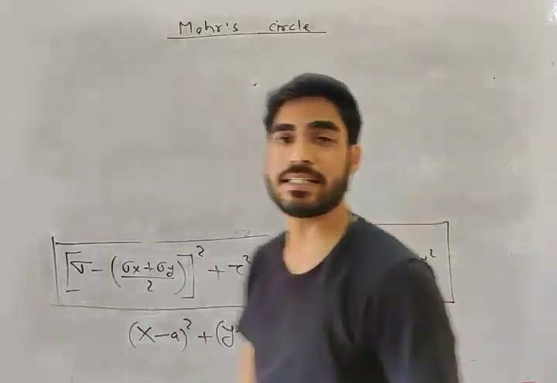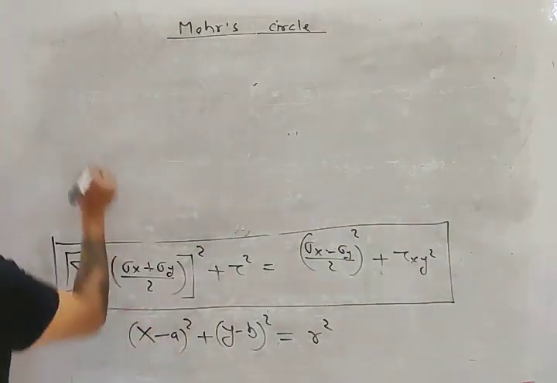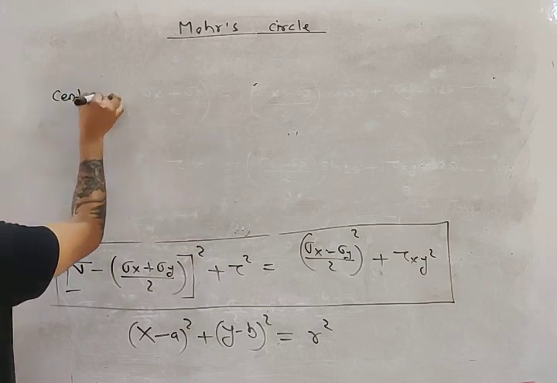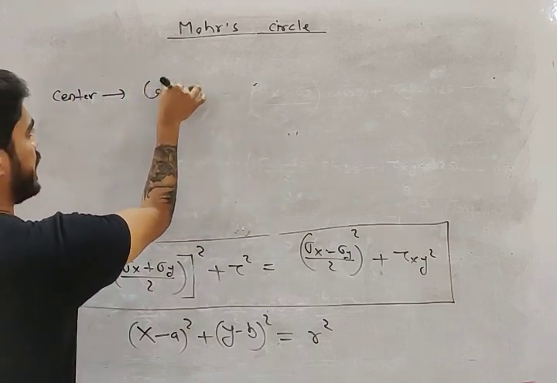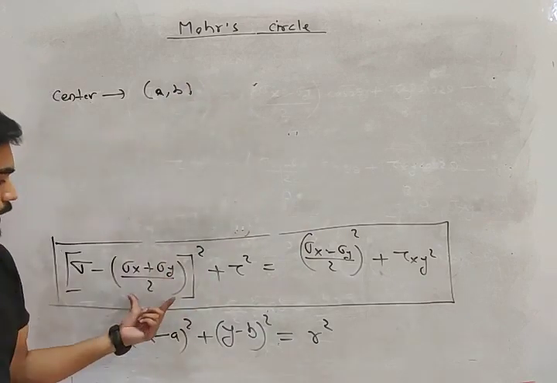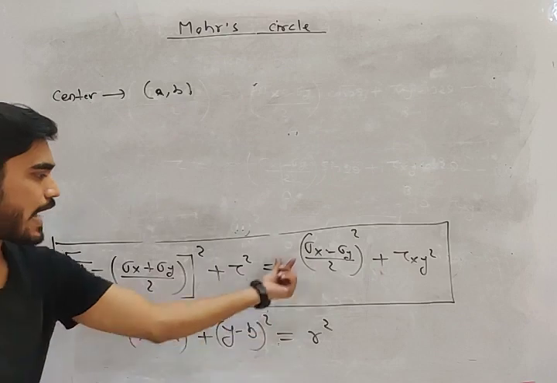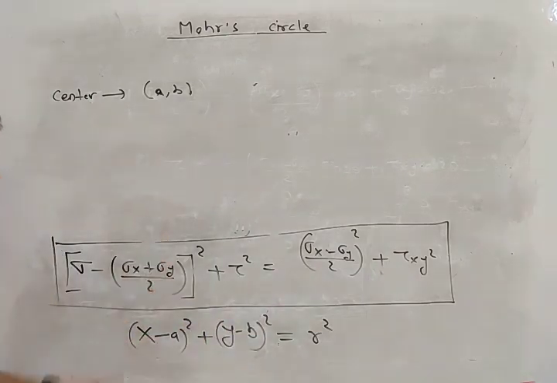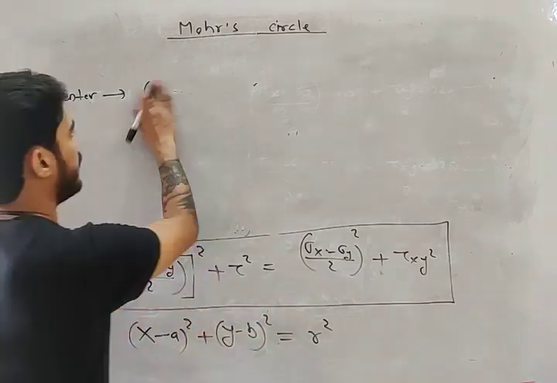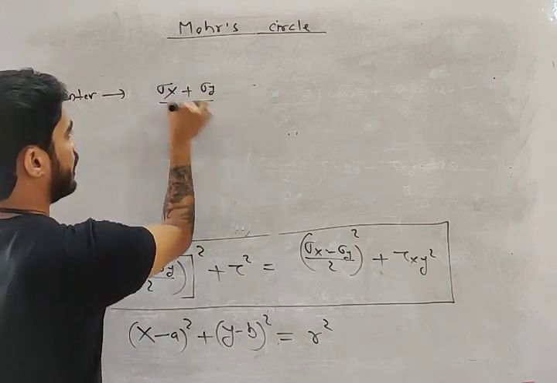What is the center of this circle, my friend? The center of this circle is (a, b), right? What is a, my friend? Sigma is your x, tau is your y. So a is (sigma x plus sigma y) by 2.